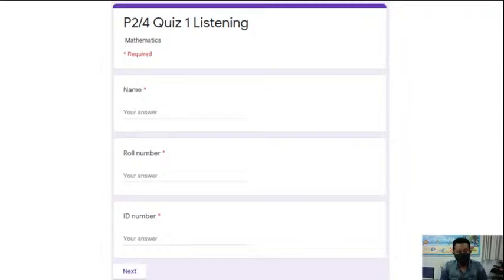After you open this test, you have to write your name. The first is to write your name. Roll number means your class number, like 14, 20, 30, something like that. The last is your 5-digit ID number. If you don't write these three, you cannot go to the next page. After you finish name, roll number, ID number, click next.